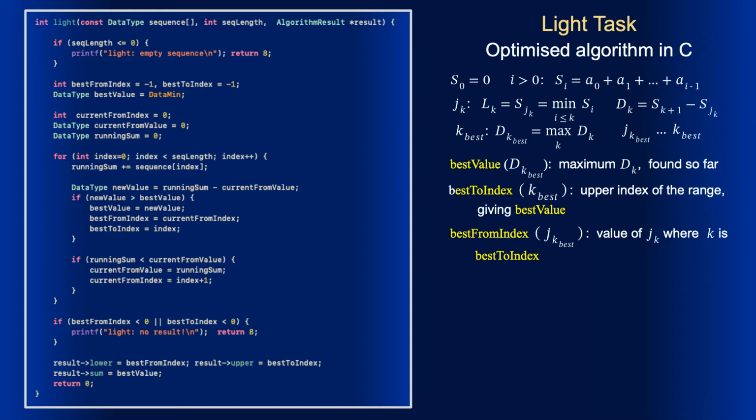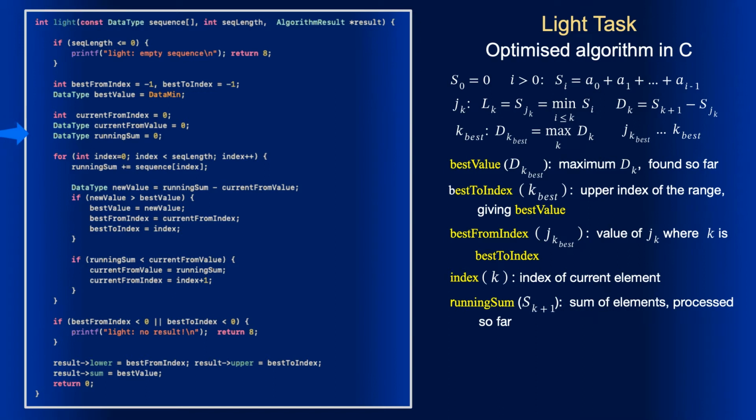Now we have only one loop and a single index in the loop, running from 0 up to the length of the sequence minus 1. And again we have a running sum, which is the sum of sequence elements processed so far. At start, the value of running sum is 0, which corresponds to S0.